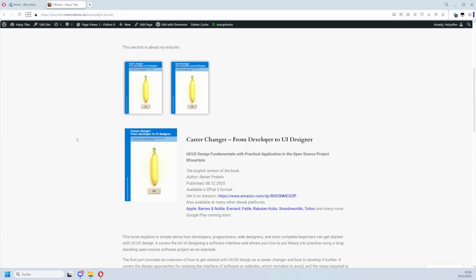It is about UI UX design and what you need to know and learn to become such a UI UX designer. It covers the art of designing a software interface and shows how to put theory into practice using a long-standing open source software project as an example, our Beef Artists.